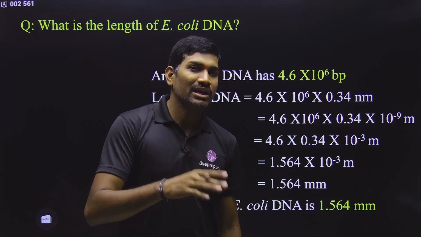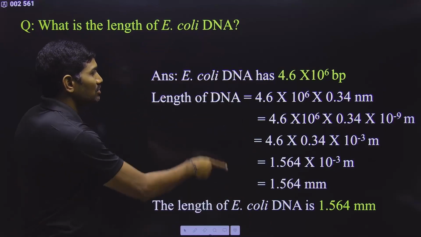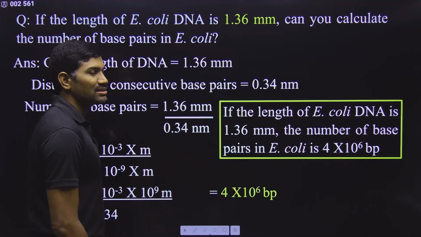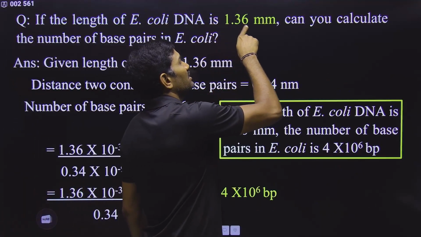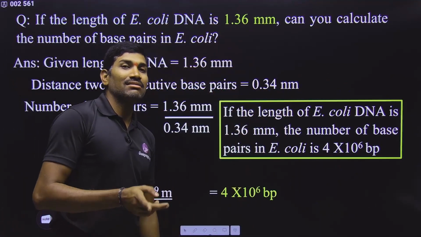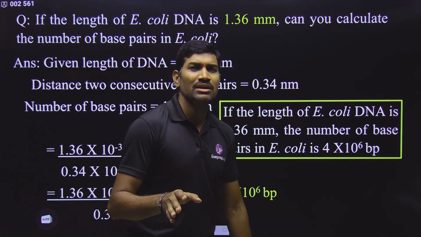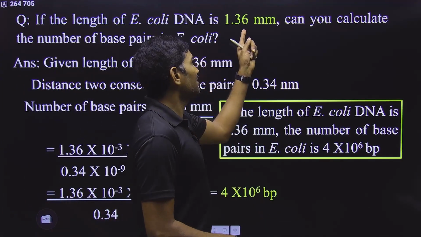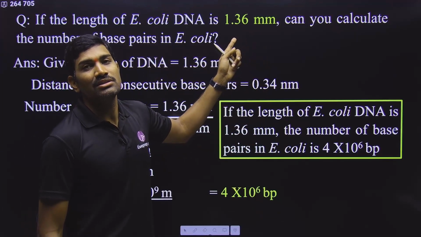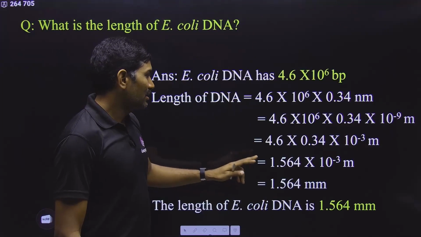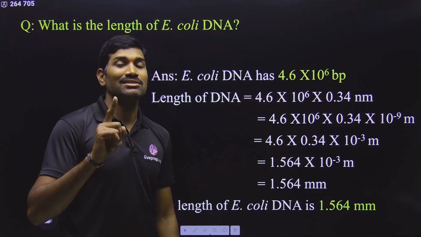Understood? But before directly going to the packaging, they have given one question. Please understand this. This question was not given in NCERT. What is the NCERT question? If the length of E. coli DNA is 1.36 millimeters, then calculate the base pairs. They are asking in reverse. Many students, without calculation, write 4.6 into 10 to the power 6 base pairs. Without calculation, doing that is wrong.